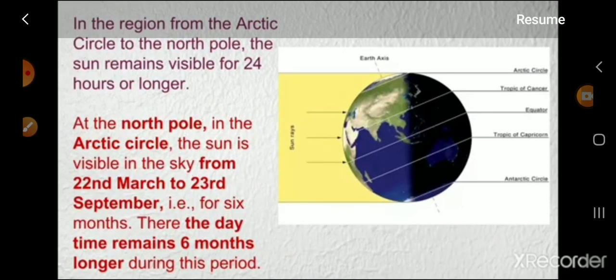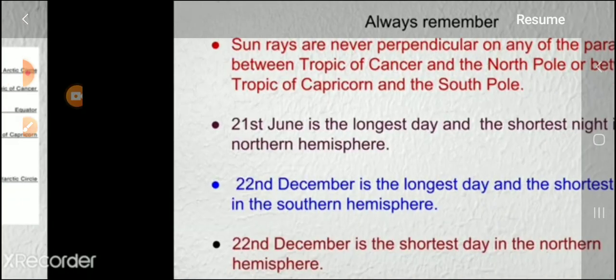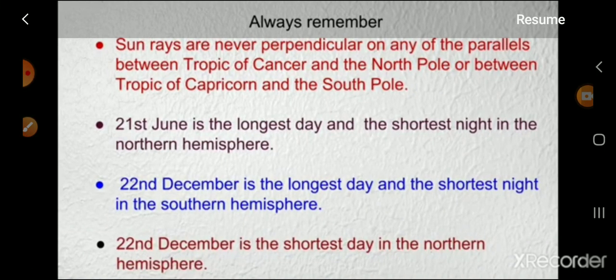In the region from the Arctic Circle to the North Pole, the sun remains visible for 24 hours or longer. At the North Pole in the Arctic Circle, the sun is visible in the sky from 22nd March to 23rd September, about 6 months. There, the daytime remains 6 months longer during this period. Always remember that 22nd December is the longest day and the shortest night in the southern hemisphere. 22nd December is the shortest day in the northern hemisphere.